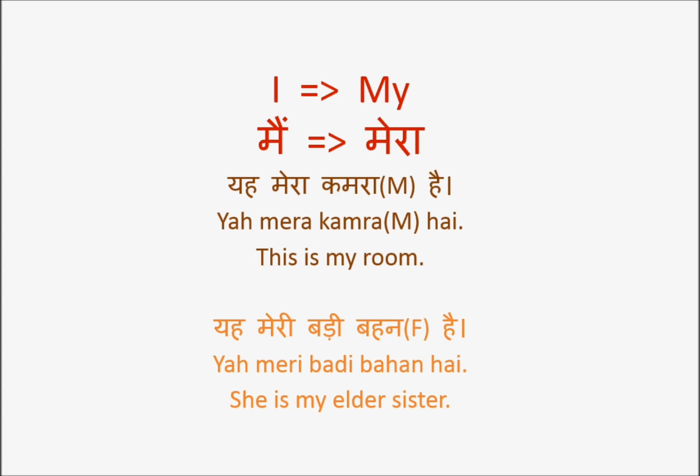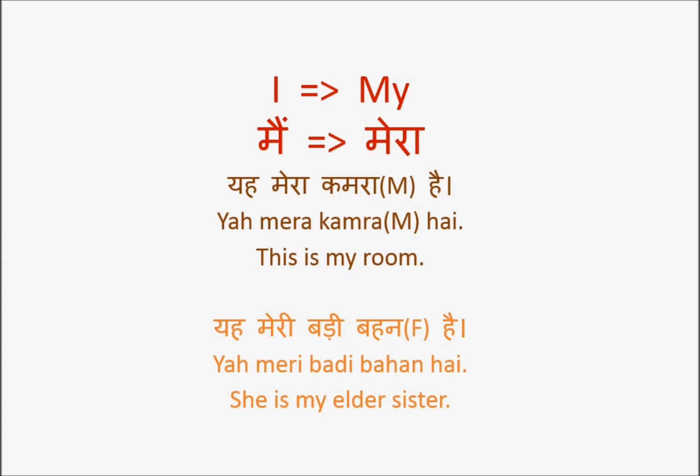If you have to say it for a brother, brother is masculine, so you would say यह मेरा बड़ा भाई है. बड़ी changes to बड़ा and मेरी changes to मेरा, because you are talking about भाई, brother, right? So मेरा when masculine, यह मेरा कमरा है. मेरी when you are referring to somebody or something feminine. Fine, good.